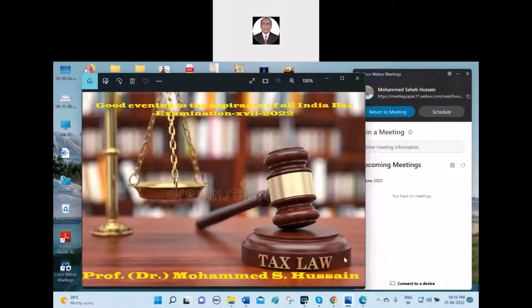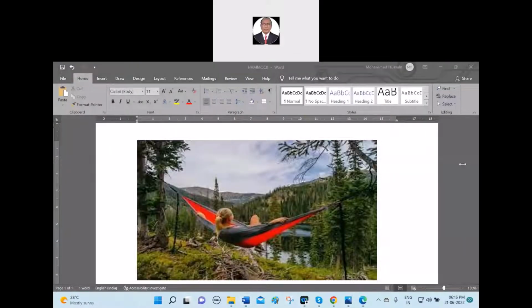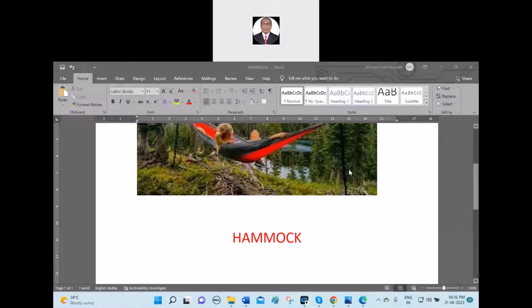Sound box. Can you tell me what about this one? If you don't know, you say pass on. They are tying to the two trees and they are swinging over there on the net. This is called, say pass on. Pass on, sir. Hammock. H-A-M-M-O-C-K.